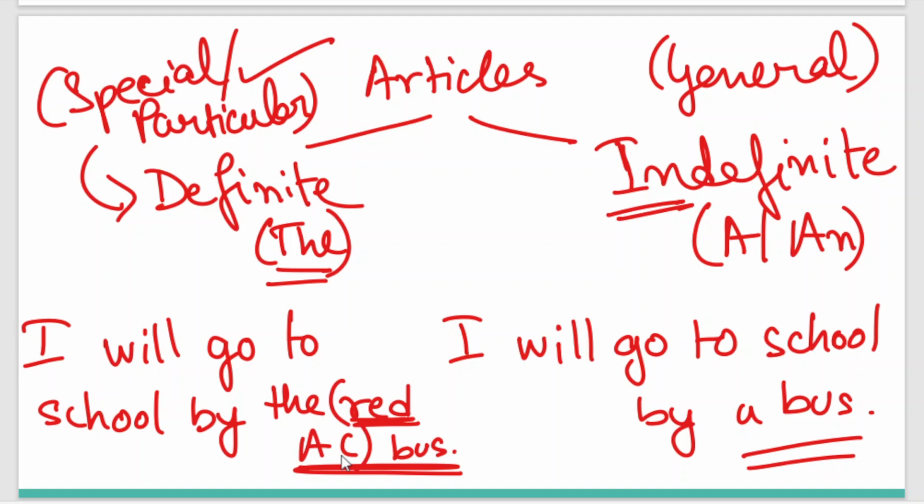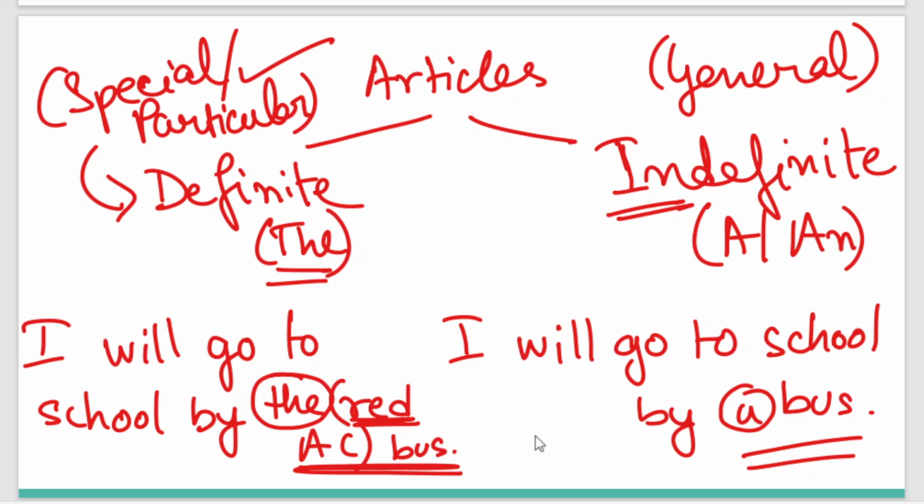So whenever in a sentence we have to make any situation or any noun particular, we have to use the definite article the. It is essential. And whenever we are trying to make any sentence, situation or noun general, we use the indefinite article a. Let me repeat once more.